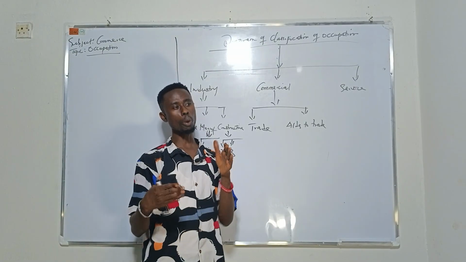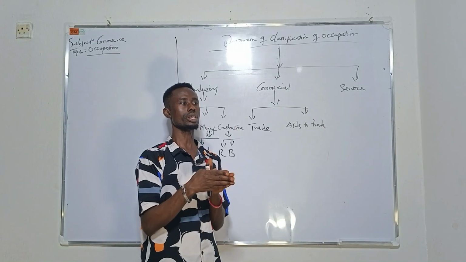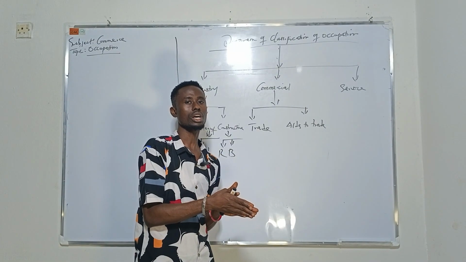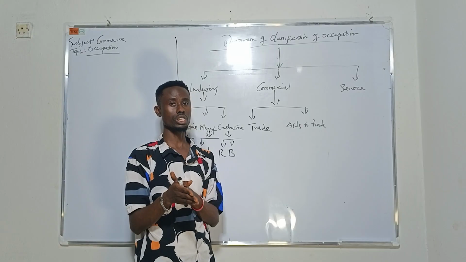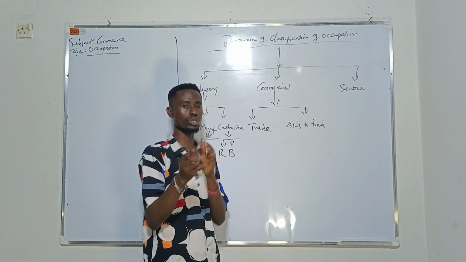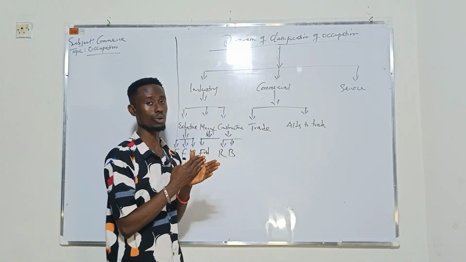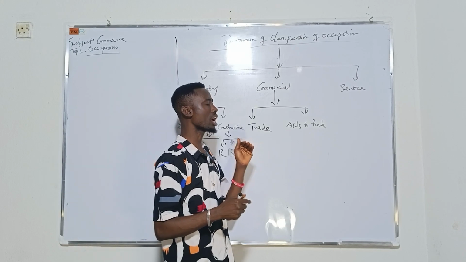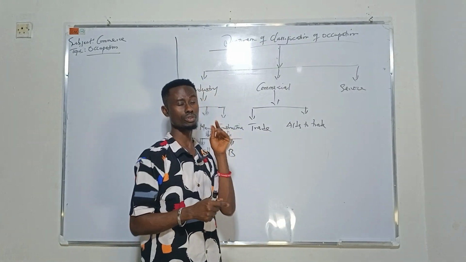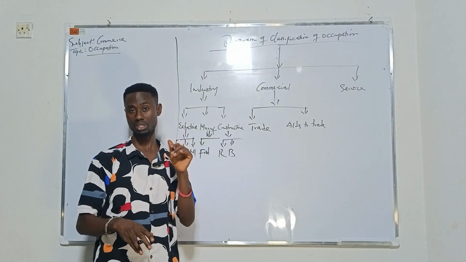The home trade is classified into two. Under home trade we have what is called retail and wholesale. Then under foreign trade we have what we call import and export.